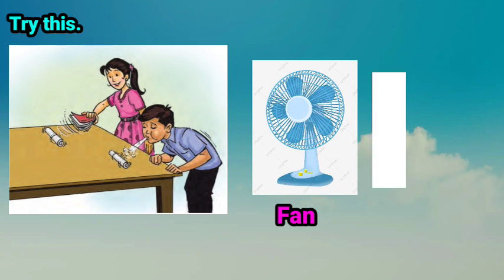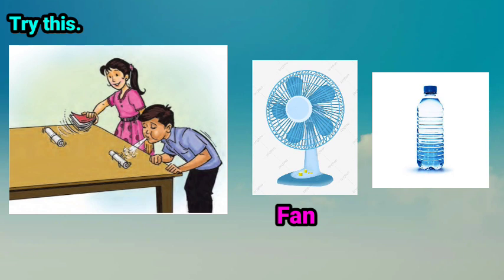Next question: can a bottle filled with water be moved to the other end of the table in this manner? Can we use the same method that you tried for moving the paper roll? Children, you know a bottle filled with water cannot be pushed forward to the other side like the paper roll, due to its heavy weight. So we have learned we feel the wind but cannot see it. When certain objects in our surroundings move, we experience wind. The movement of air is called wind.